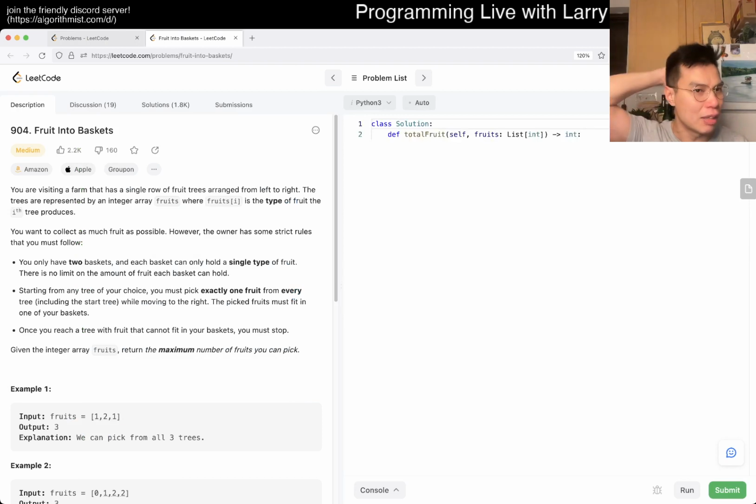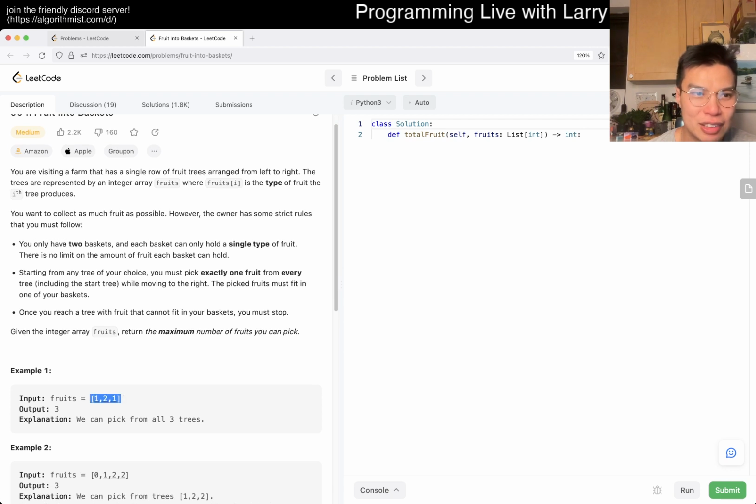Oh, look, I haven't done this problem before, so yay, go Larry. 904, Fruit Into Baskets, medium problem. You're visiting a farm that's a single row of fruit trees arranged from left to right. Okay, so you want to collect as many fruit as possible. However, there are strict rules. You only have 2 baskets, and each basket can only hold a single type of fruit. There's no limit on the amount of fruit each basket can hold.